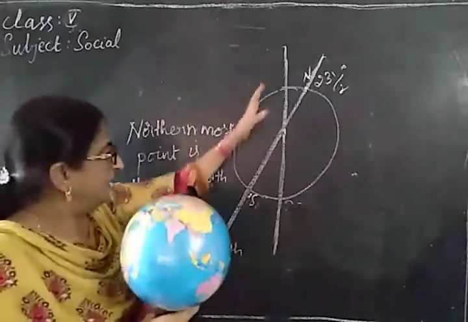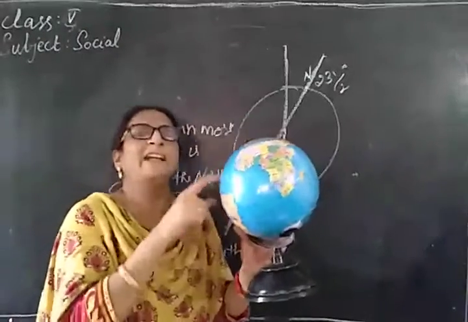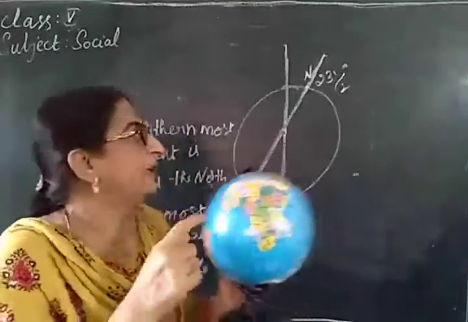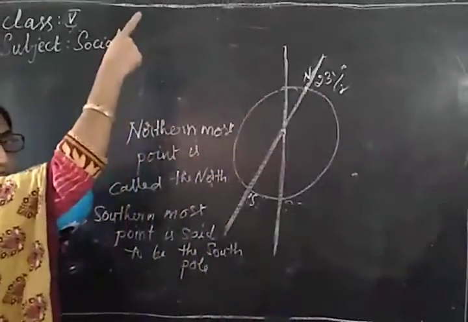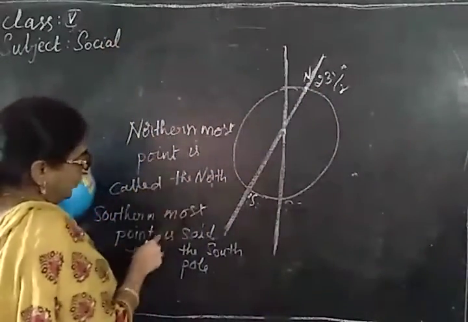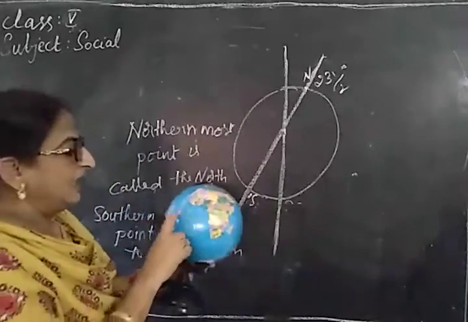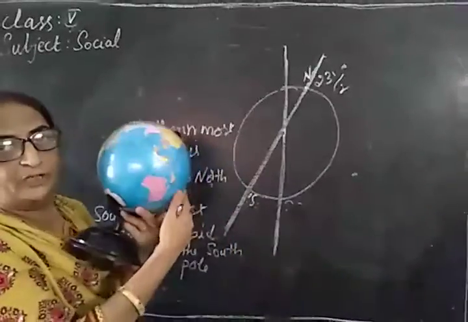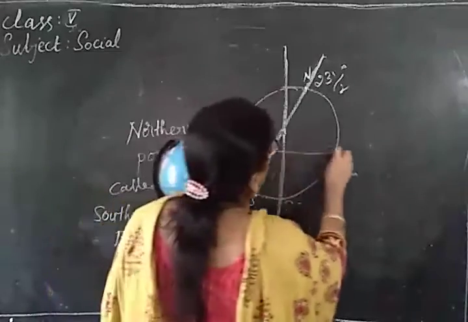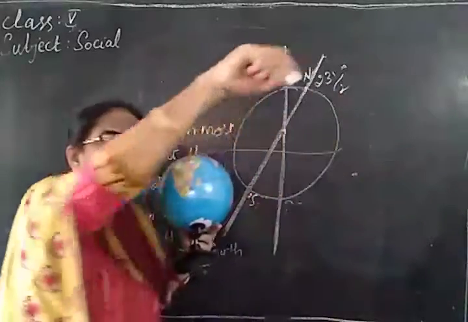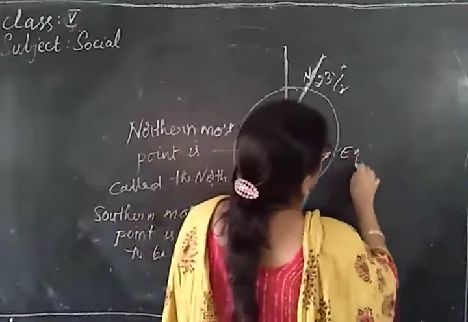So, in the same way, Earth's axis is also tilted as it is shown in the globe, as it is the model of our Earth. It is tilted at an angle of 23.5 degrees, and the northernmost point is called the North Pole and the southernmost point is said to be the South Pole. In the same way, a line goes through the middle of the globe and that is known as the equator.